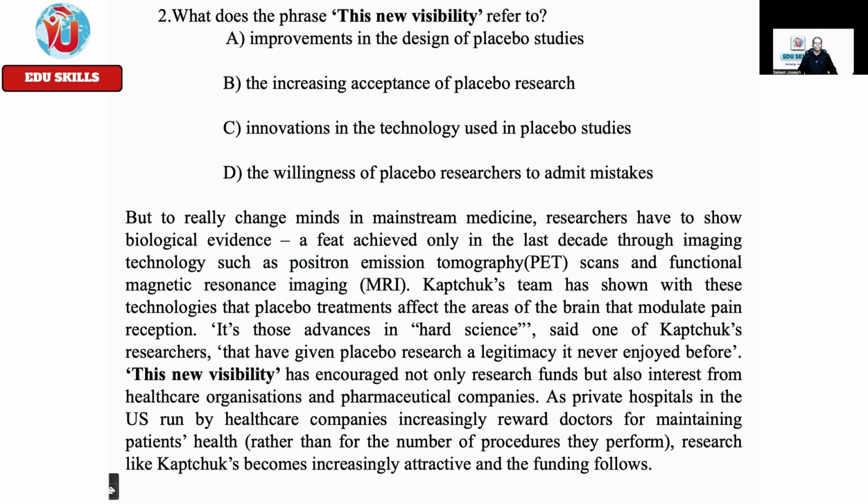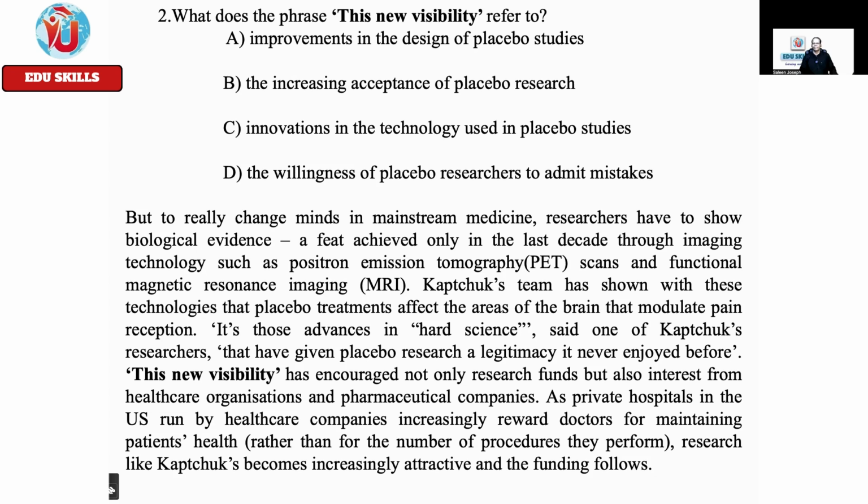What does the phrase "this new visibility" refer to? A. Improvements in the design of placebo studies. B. The increasing acceptance of placebo research. C. Innovations in the technology used in placebo studies. D. The willingness of placebo researchers to admit mistakes.